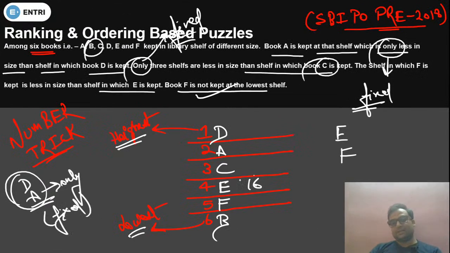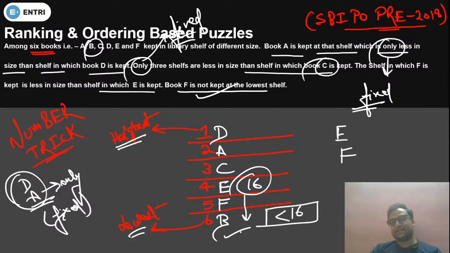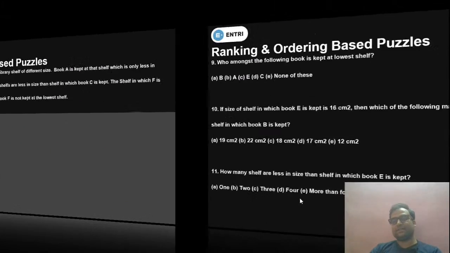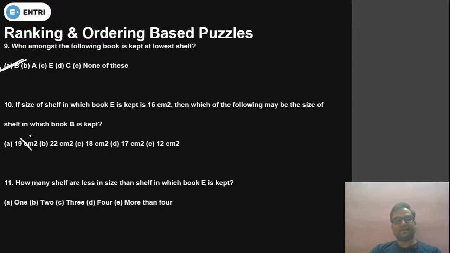C is at this 16 and it is asking about B. So B के बारे में पूछा है तो so the size should be less than 16. Okay. So any size which is less than 16, that will be the answer. So what we have to do, we have to check the option, then only we can take the correct answer. So any size which is less than 16 will be our answer. So 16 less is not 19, 22, no, yes. 12 centimeter square is the correct answer.